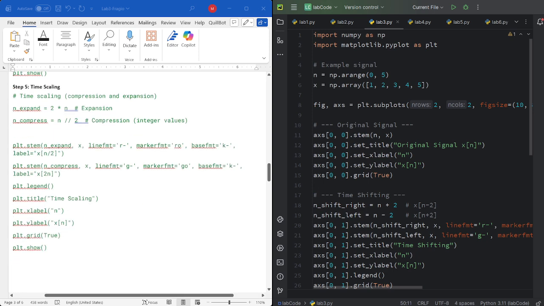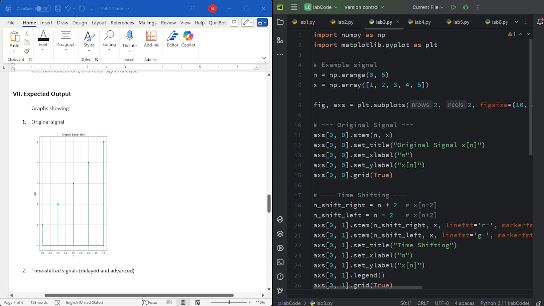Finally, we explored time scaling, which involves expanding or compressing the signal in time. We did this by creating an expanded version using n expand equals 2 times n, which spaces out the samples and stretches the signal. The compressed version using n compress equals n divided by 2, which brings the samples closer together and makes the signal appear more compact. These operations visually demonstrate how scaling modifies the signal's density along the time axis.